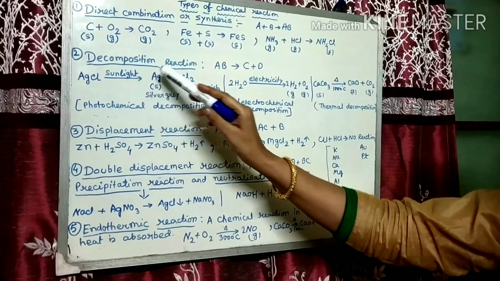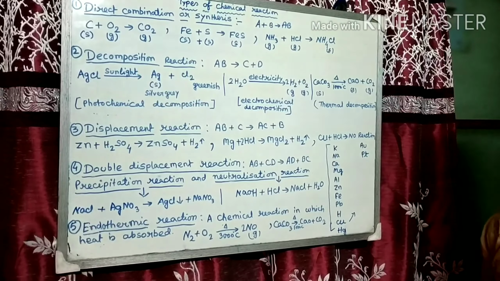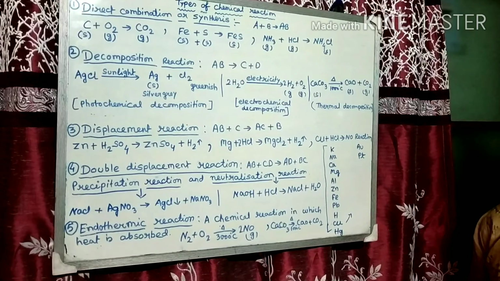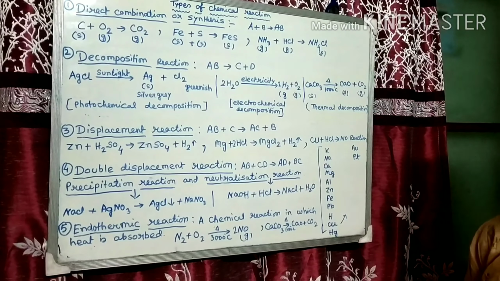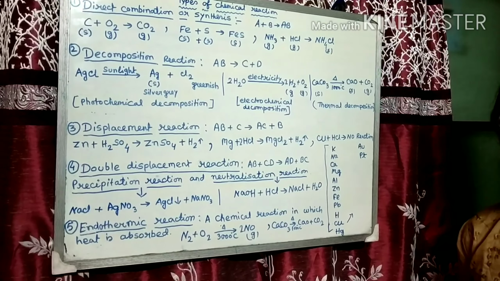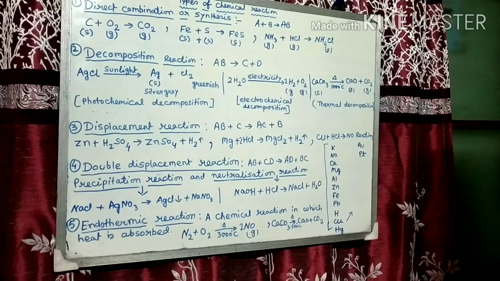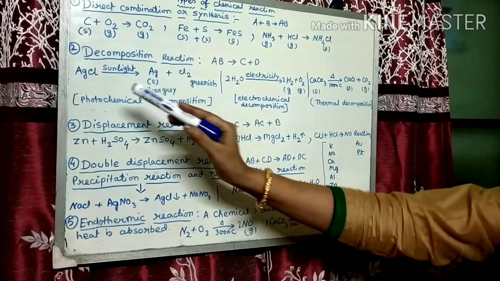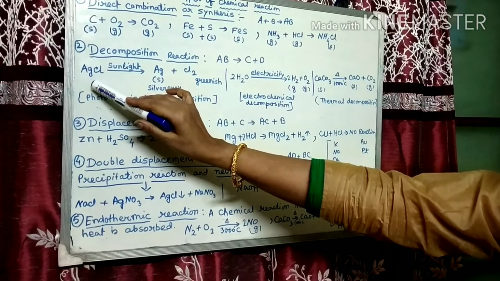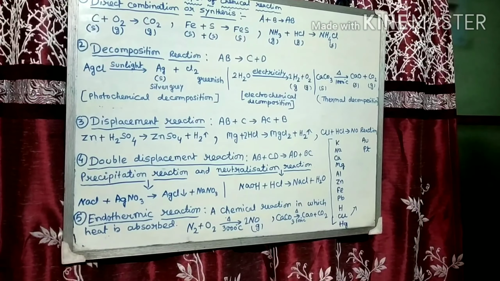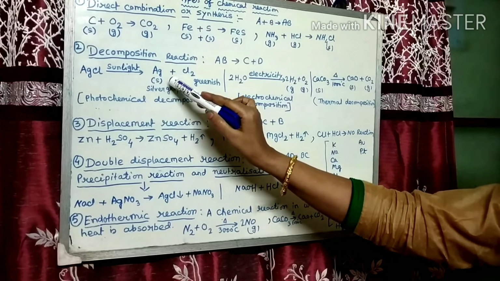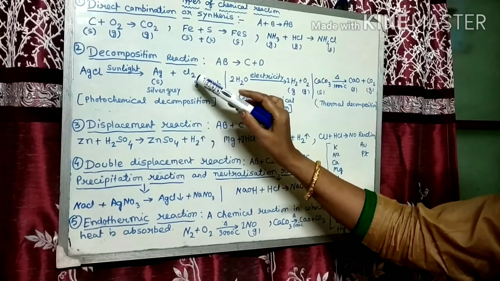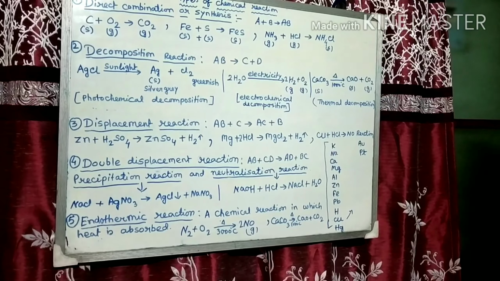Number 2, decomposition reaction. What is a decomposition reaction? A chemical reaction in which a compound decomposes or splits into two or more simpler substances is known as a decomposition reaction. Since AgCl, silver chloride, in the presence of sunlight produces silver and chlorine gas. The color of silver is silver gray and chlorine gas is greenish.